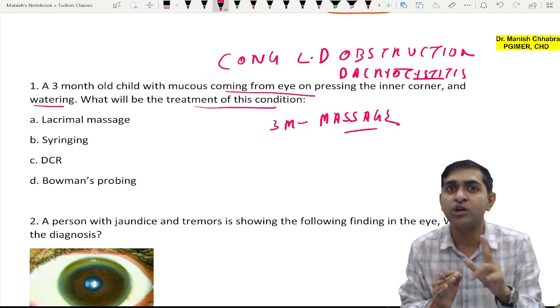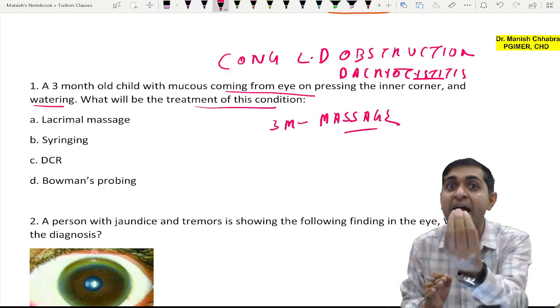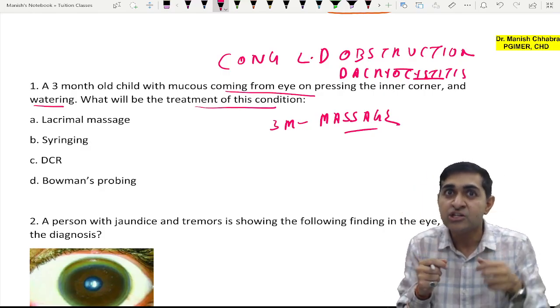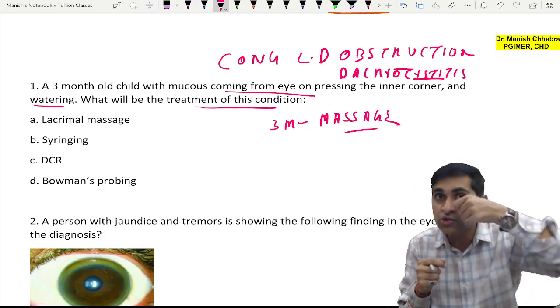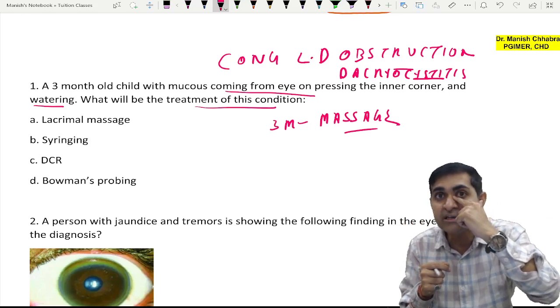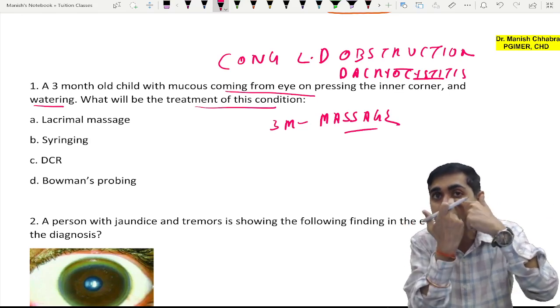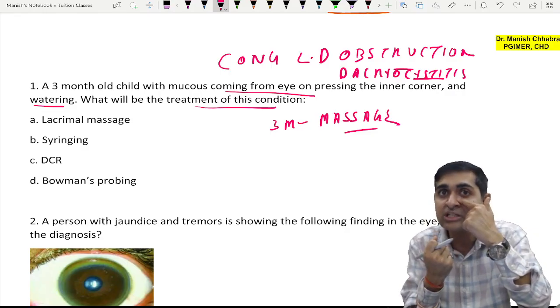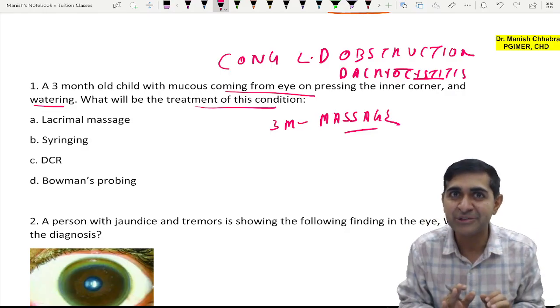Second is a foreign body, it may be a small sand particle which clogs the nasolacrimal duct. When you do massage, you push the tears through the nasolacrimal duct, or it will tear away the membranous occlusion at the distal end of the nasolacrimal duct.